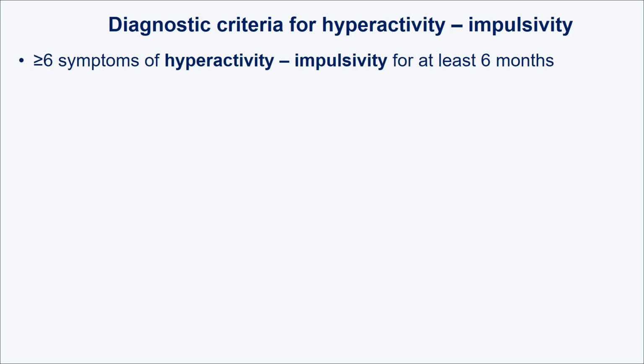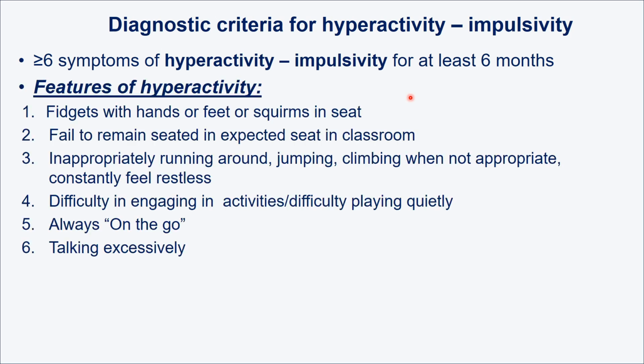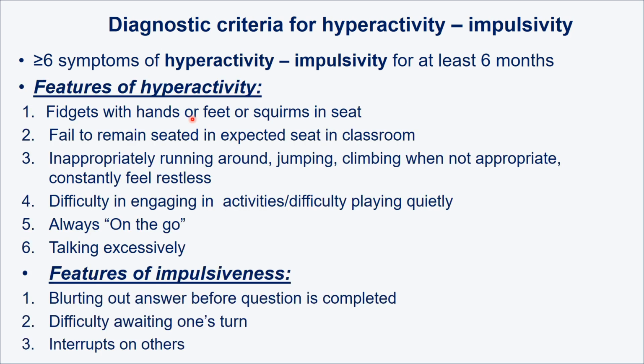Now come to the diagnostic criteria for hyperactivity and impulsivity. From here also, 6 or more symptoms should be there for 6 consecutive months. Features of hyperactivity: Number 1, fidgets with hands or feet or squirms in the seat.